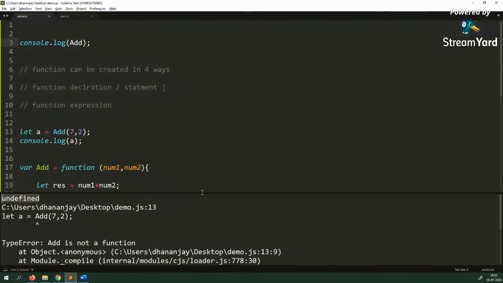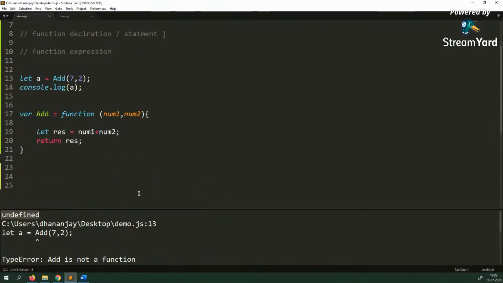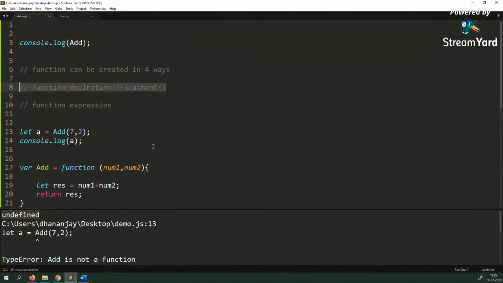So that is one major difference between function statement and function expression. A function statement gets hoisted on the top of the execution context, which means you can use it before you created it. However, a function expression does not get hoisted, so you can use it only after you declared it.